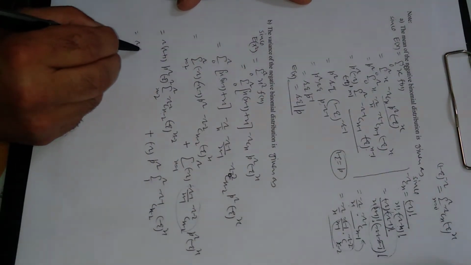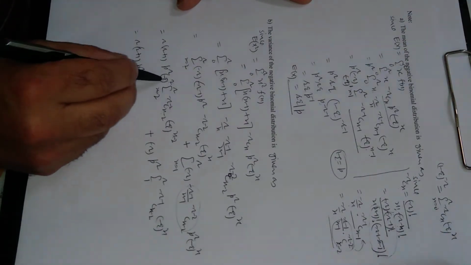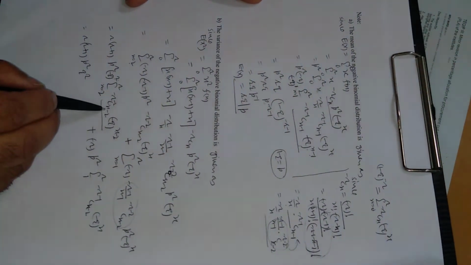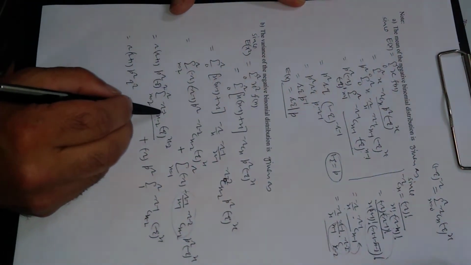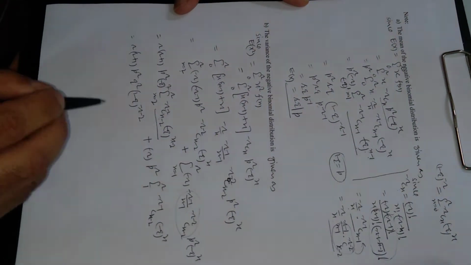This is r plus 1 p power r minus q square means minus plus, so this is q square. And what about this expression? Compare this expression with this expression. There is minus r and this will be minus r minus 2, so this is 1 minus q raised to power minus r minus 2.